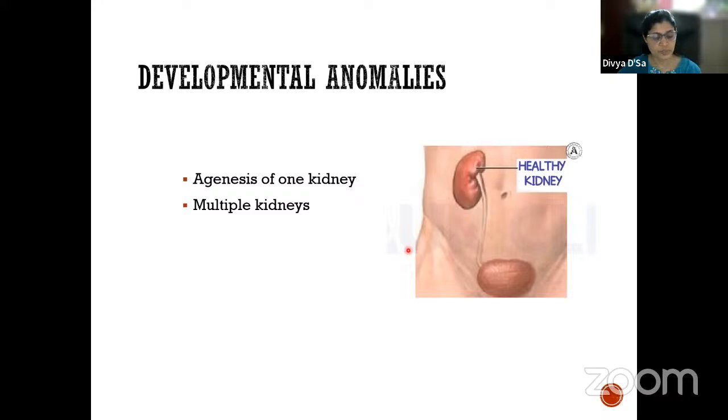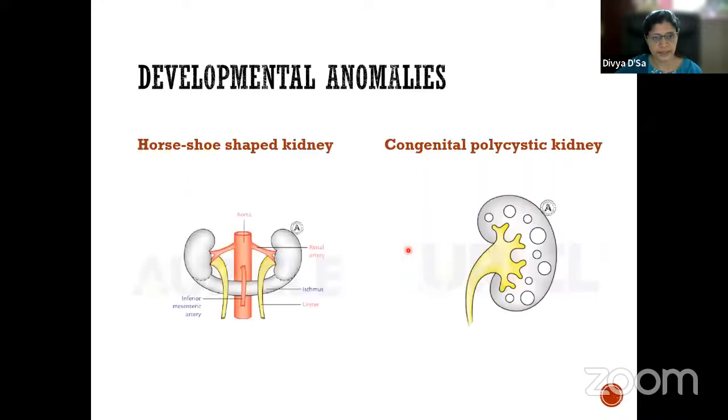This is because of early division. The ureteric bud may divide early and that will result in multiple kidneys. Then there is the horseshoe-shaped kidney. Here, as the kidneys ascend, because the sacrum is small there, both kidneys are quite close. The lower poles of the kidneys come in contact and fuse, and that results in what we call the horseshoe-shaped kidney.